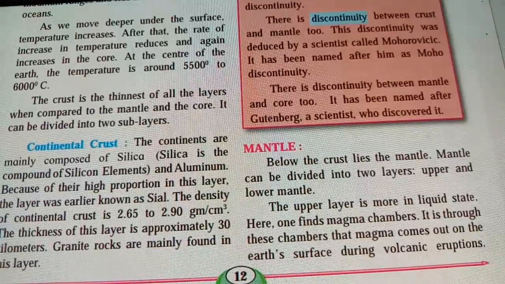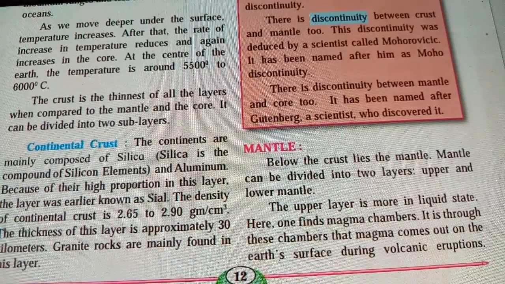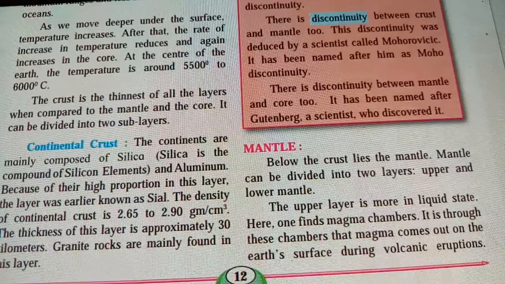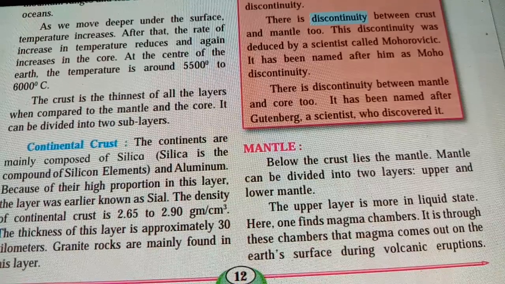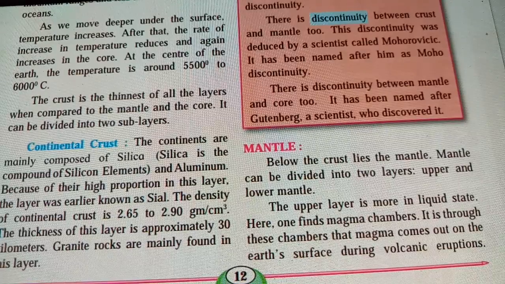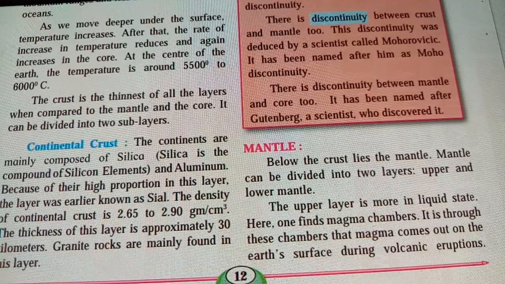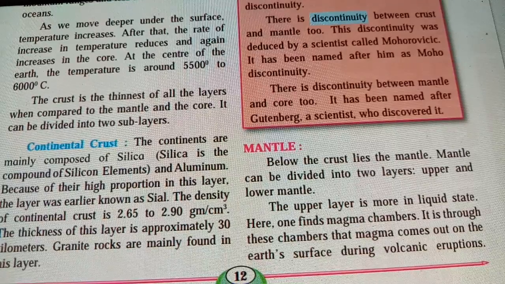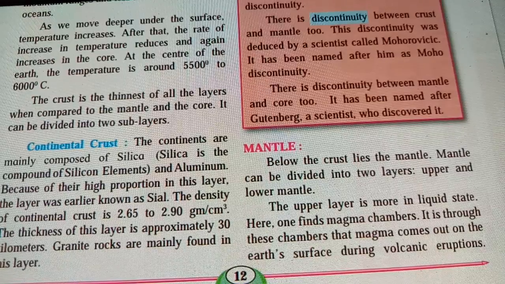So when you are having a volcano, when the lava is coming and it's meeting the continental crust, over there you will find there is a thickness of the layer which is going from the continental crust. The density of the continental crust is 2.65 to 2.90, and the Sial means the layer which is there on the continental crust, mainly composed of silica and aluminium.